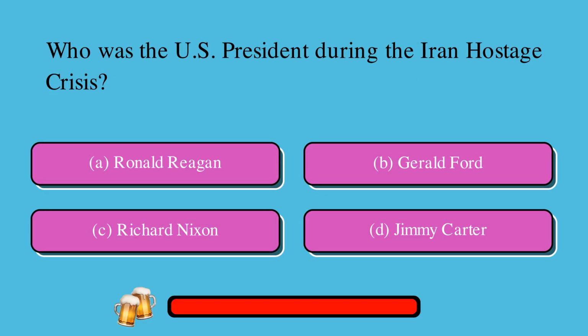Which U.S. president was in office during the Iran hostage crisis? Was it A, Ronald Reagan, or B, Gerald Ford, or C, Richard Nixon, or D, Jimmy Carter? The correct answer is D, Jimmy Carter.